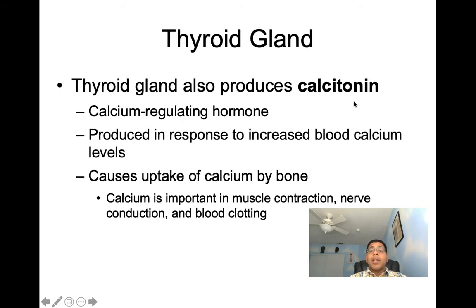Next, then we have calcitonin. The thyroid glands also produce calcitonin. Calcitonin is a calcium regulating hormone. It's going to be produced in response to increased blood calcium. So if we have increased blood levels of calcium, calcitonin comes into the picture. And calcitonin causes the uptake of calcium by bone. Calcium, we can see, is very important. Calcium is going to be important in muscle contraction, in nerve conduction, and in blood clotting.